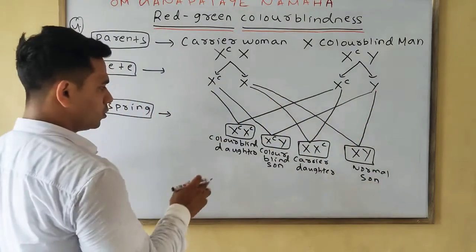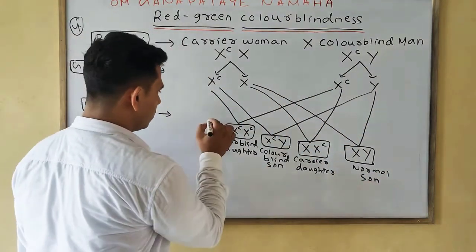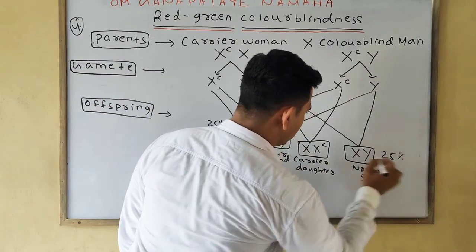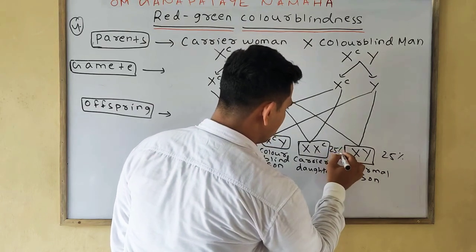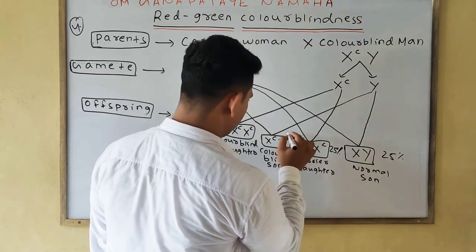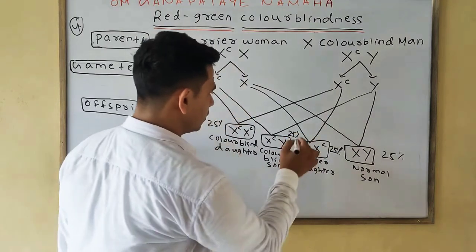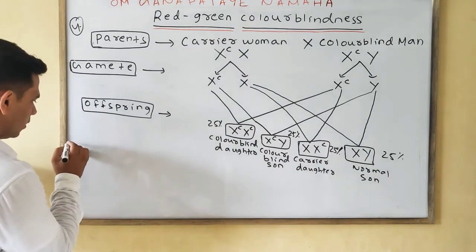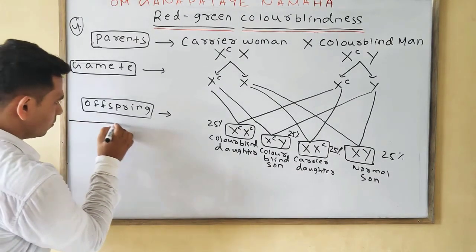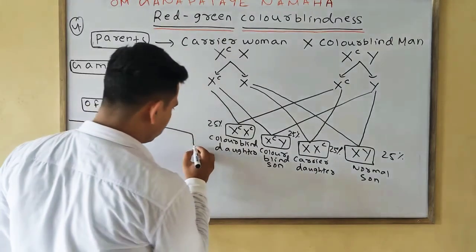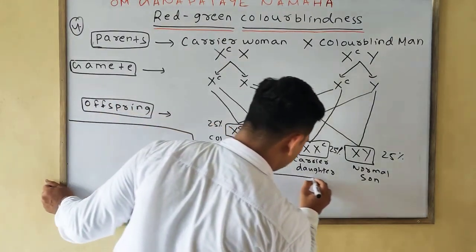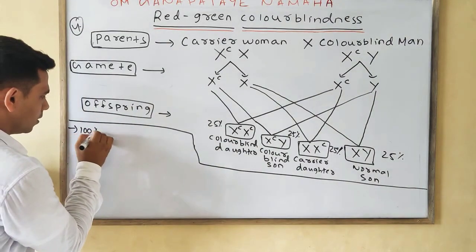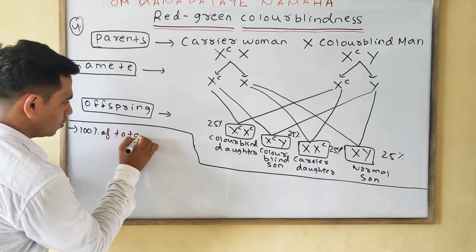Simply the percentage: colorblind daughter, carrier daughter, colorblind son, and normal son, each is 25%. First we'll write about the 100% of total child.